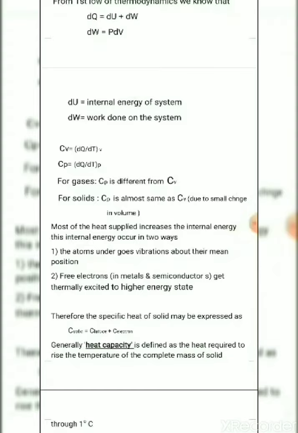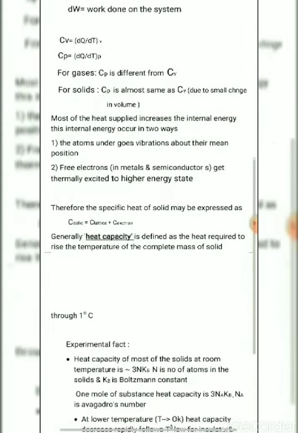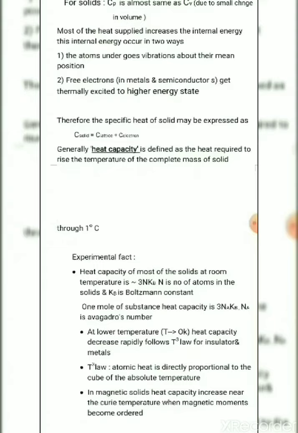Atoms will undergo vibration about their mean position, or if the solid contains free electrons, then the free electrons take the heat and get thermally excited to a higher energy state. Therefore, the specific heat of a solid may be expressed as C of solid equals C lattice plus C electrons. Specific heat of solid equals specific heat of lattice plus specific heat of electrons.